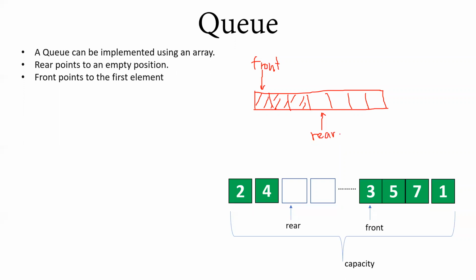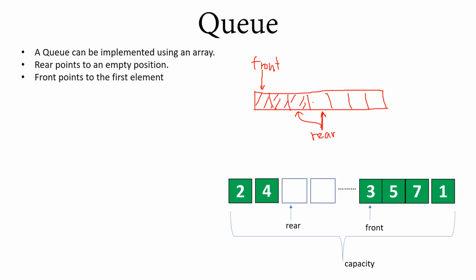Now note that rear, similar to top in stack, points to an empty position. It doesn't point over here. You can always implement it pointing to the last element, which has a value. However, in the way we implement our example, rear points to an empty element, where there is no value. Please take note of that.